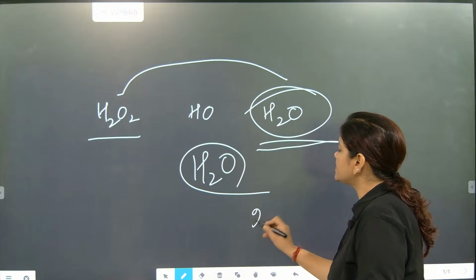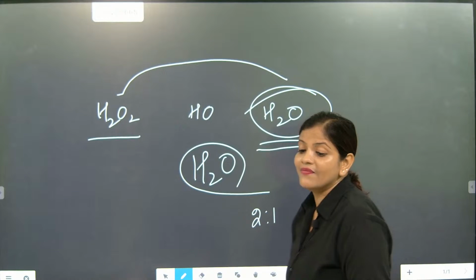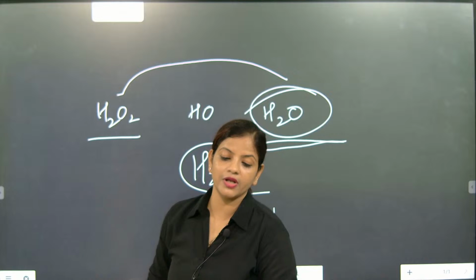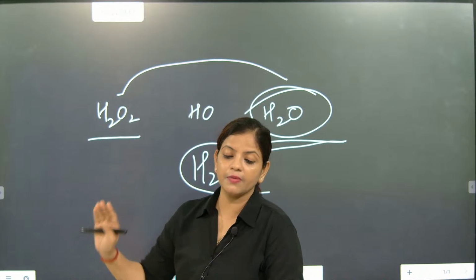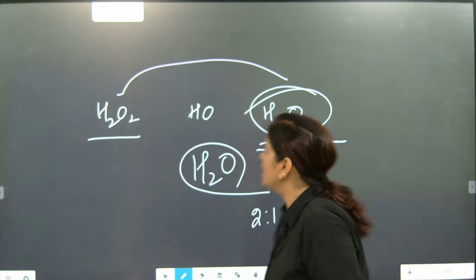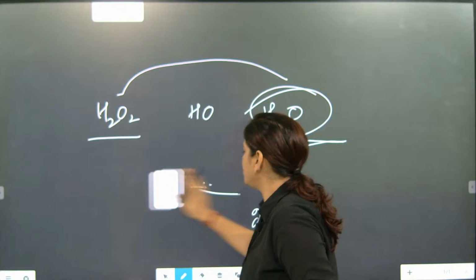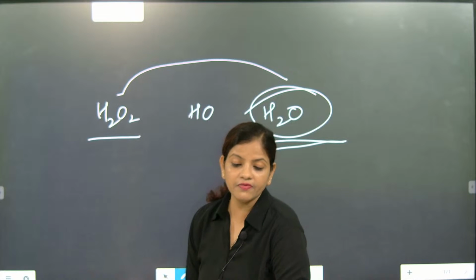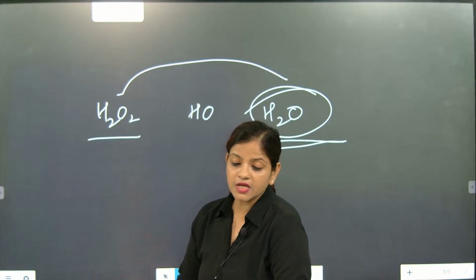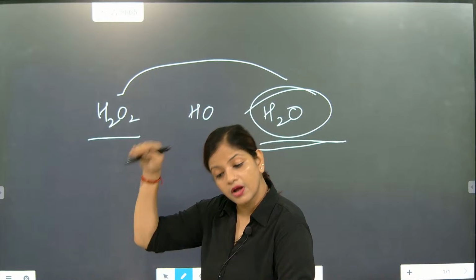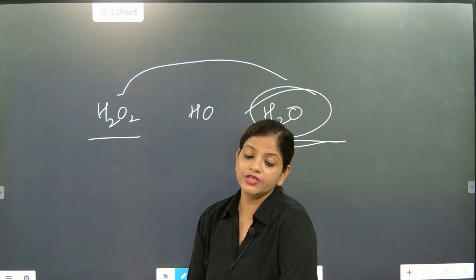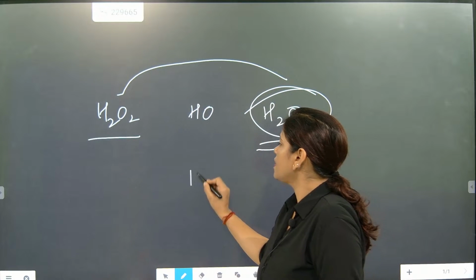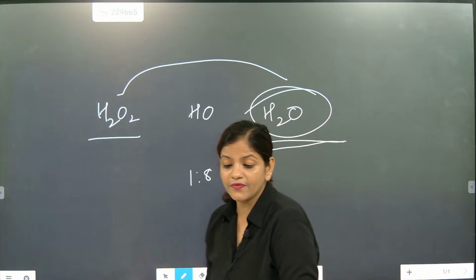So the ratio is exactly 2:1. That's about atoms I'm talking about. Atom-wise, the ratio is 2:1. I hope you understood. Atom-wise, the ratio is 2:1, but atomic mass-wise, the ratio is 1:8. And last class we discussed this.